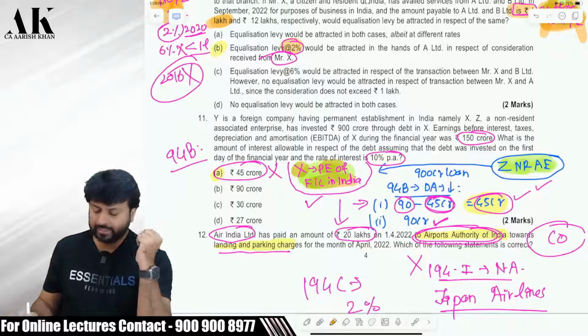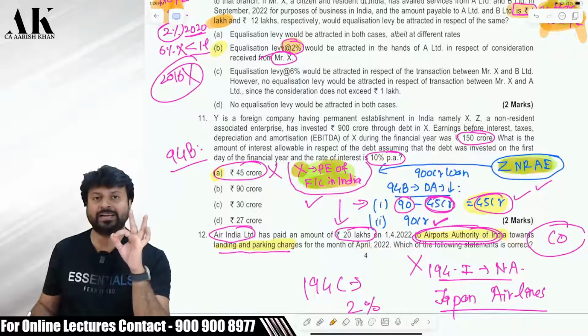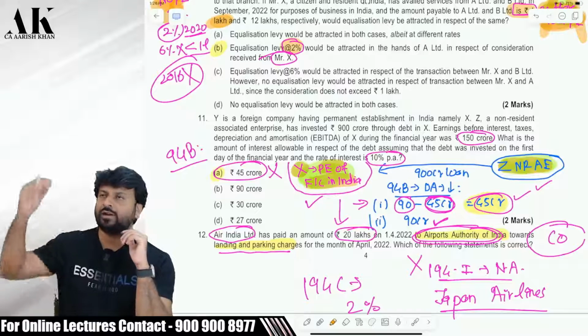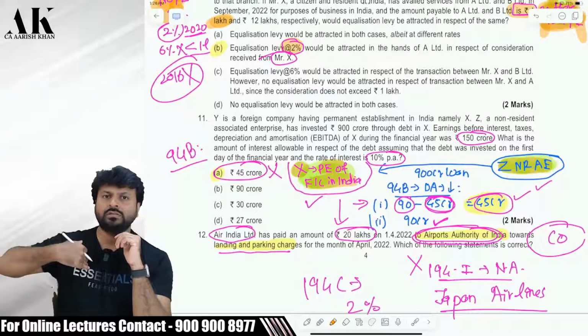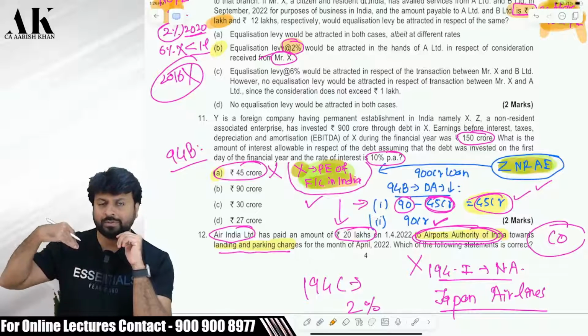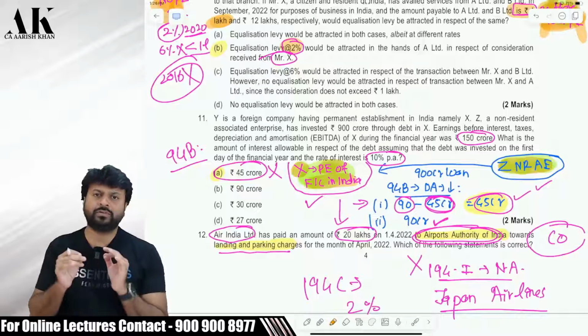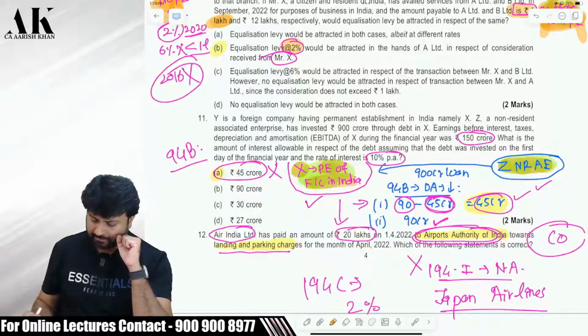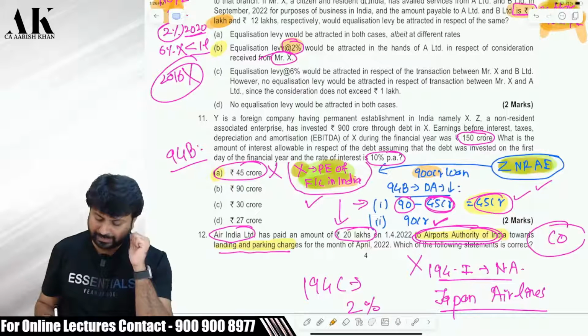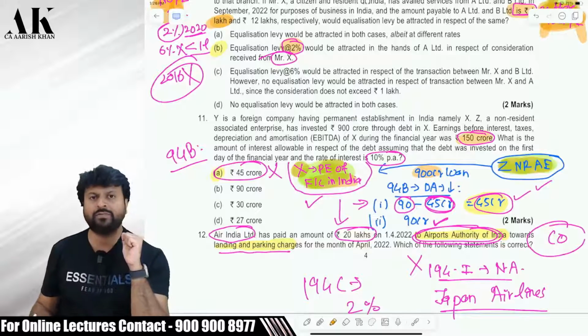Who should be the lender? The lender should be a non-resident associated entity. So if a non-resident associated entity gives a loan to an Indian company or to a permanent establishment of a foreign company, limitation of interest provisions will apply. Now, how much loan have we taken? We have taken a loan of 900 crore. And what is the EBITDA of the company? EBITDA of the company is 150 crore.